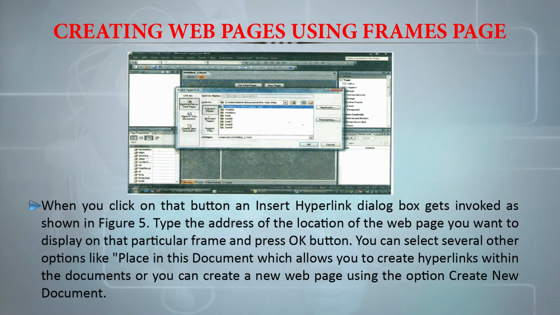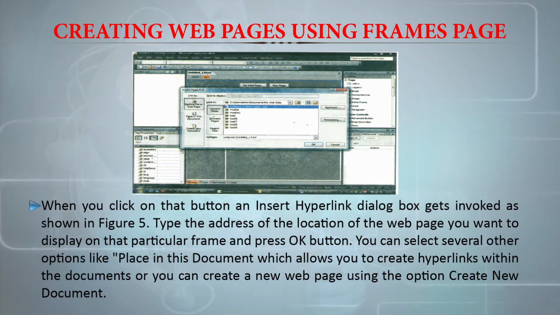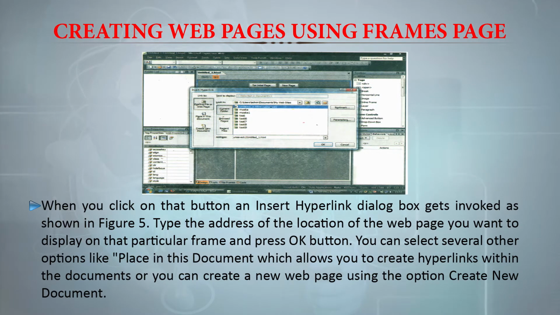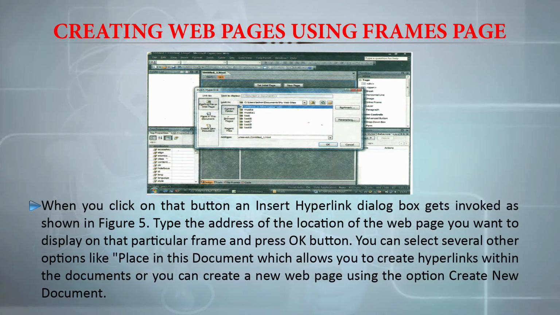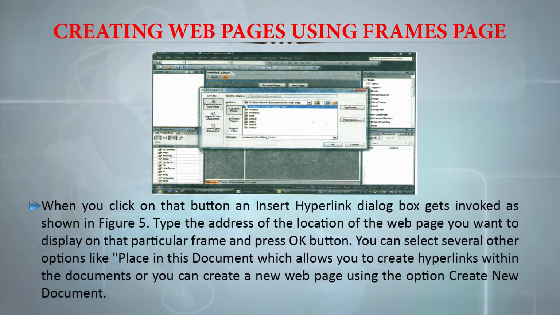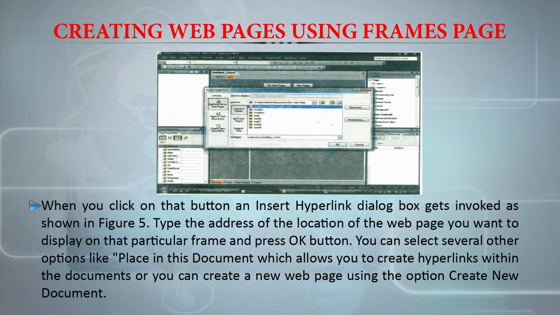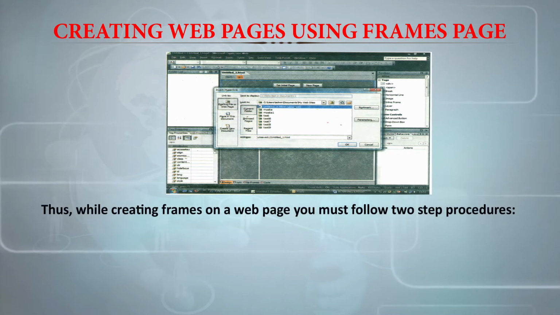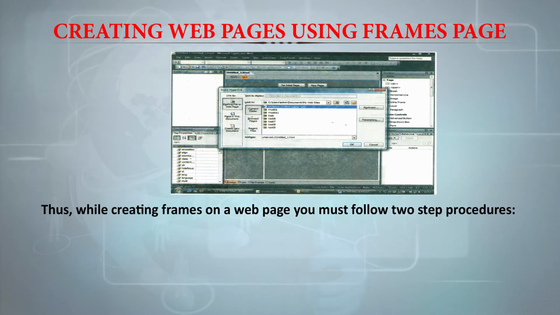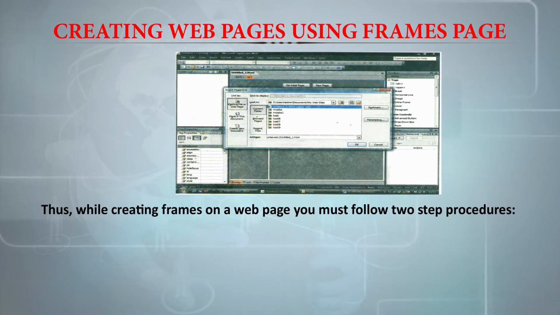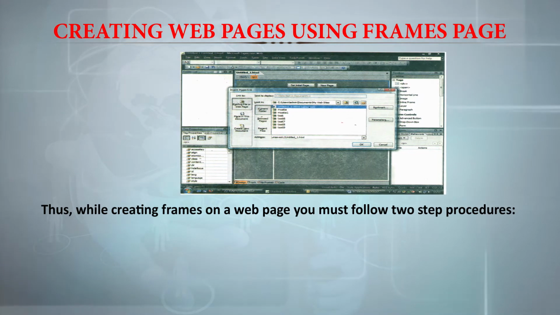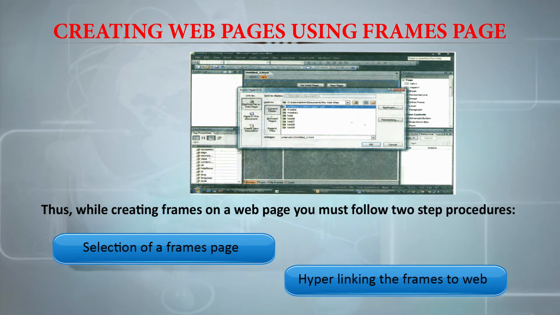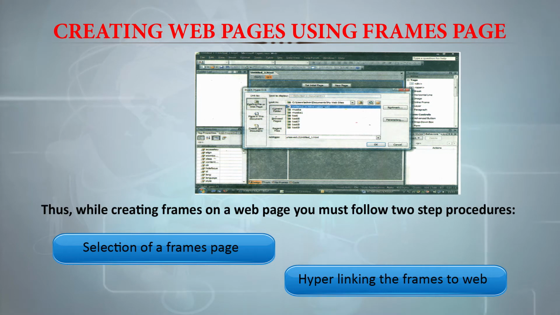You can select several other options like place in this document, which allows you to create hyperlinks within the documents, or you can create a new web page using the option. So, now you can use this particular option, create new document. So, if you look at the figure, you can find that while creating frames on a web page, you must follow a 2-step procedure. One is you have to select a frames page. The second one is hyperlinking the frames to web pages.